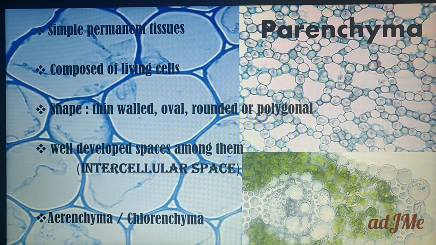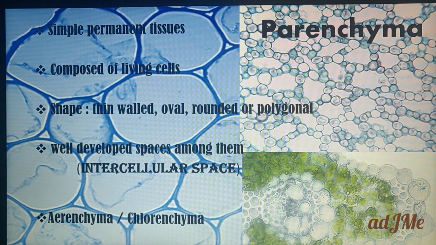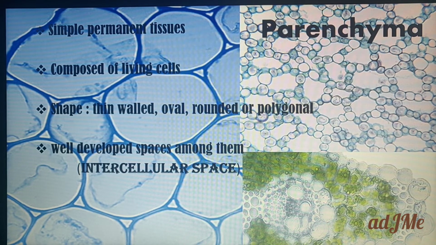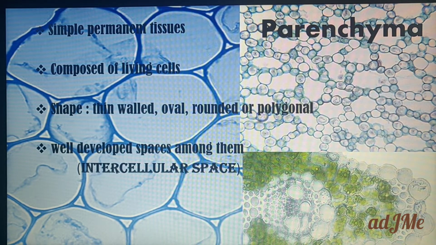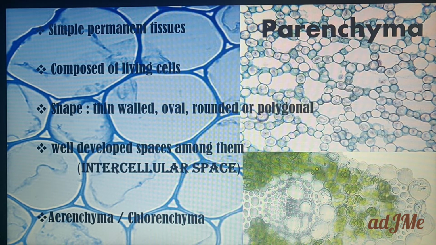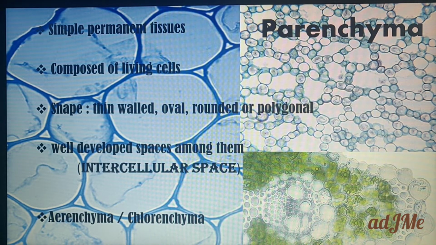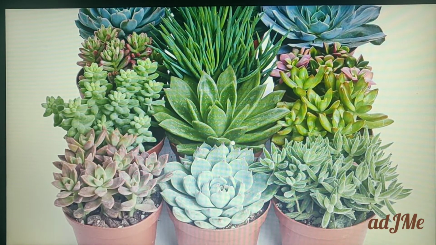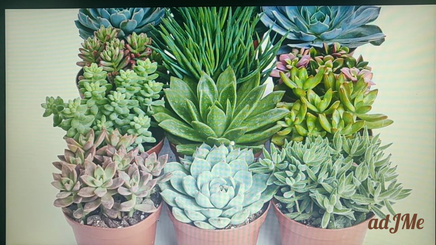If parenchyma cells have chloroplast in them, those cells are called chlorenchyma. Again I repeat, if they have more air space, they are called aerenchyma. If they have chloroplast inside them, then they are called chlorenchyma. So that makes the main functions of the parenchyma.